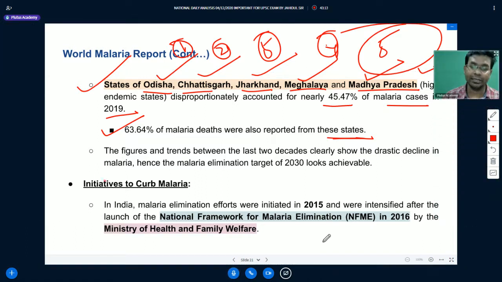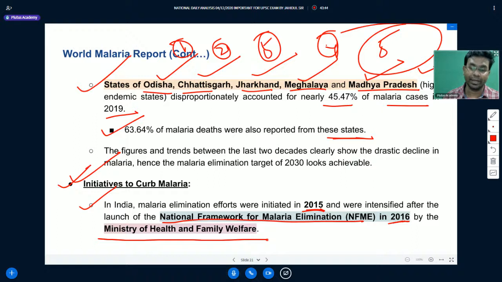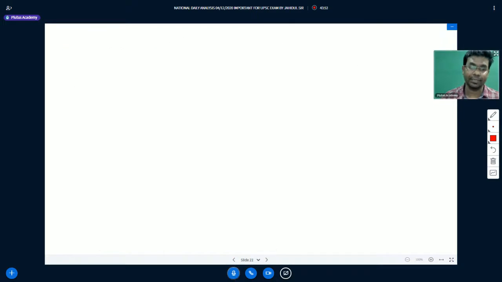Then what are the initiatives that were taken to curb malaria or to reduce the incidence of malaria cases and deaths from malaria? In India, malaria elimination efforts were initiated in the year 2015 and were intensified after the launch of the National Framework for Malaria Elimination, in short known as NFME, in the year 2016 by the Ministry of Health and Family Welfare. So the Ministry of Health and Family Welfare launched the National Framework for Malaria Elimination in 2016.